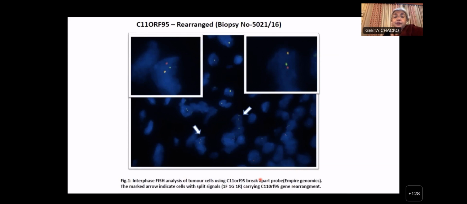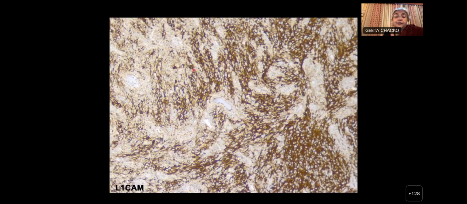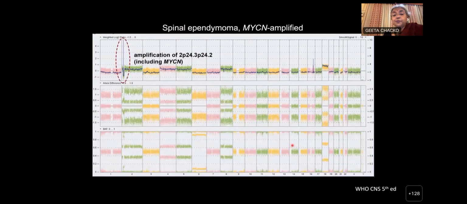RELA fusion can be demonstrated by FISH. And this is an example of a C11orf95. But like I said, RELA is not the only fusion partner. And the one surrogate marker for the supratentorial ZFTA fusion cases is a protein called L1CAM, and that shows positivity in the cytoplasmic processes in supratentorial tumors that are ZFTA fusion positive.